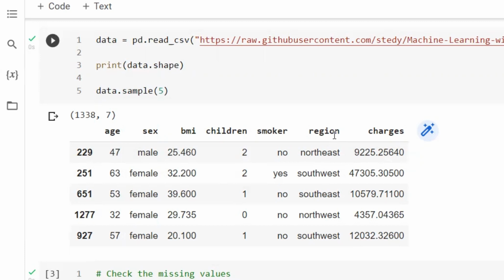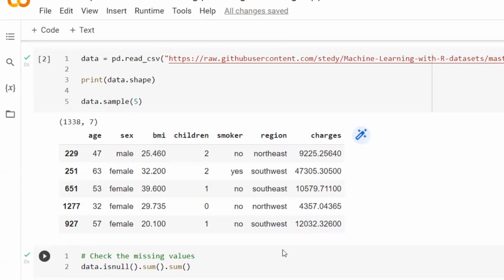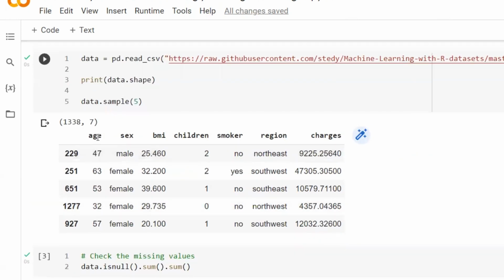The reason we're going to do that is because the artificial neural network doesn't accept categorical variables as input. That's why we need to convert all the categorical variables into numerical variables. And also, we're going to treat the last column, which is charges, as a response variable, and treat the other columns as predictors.